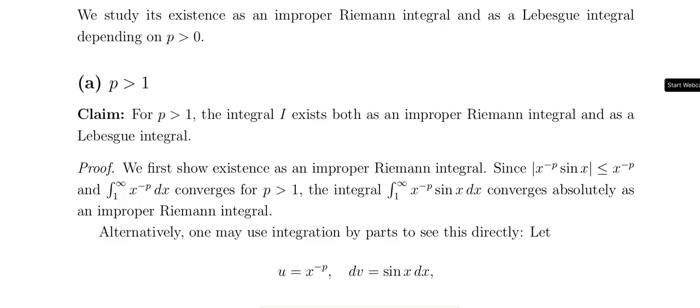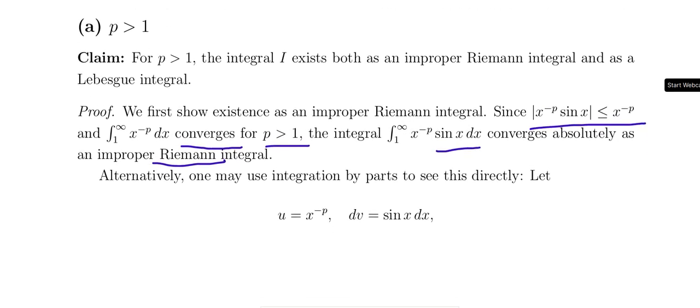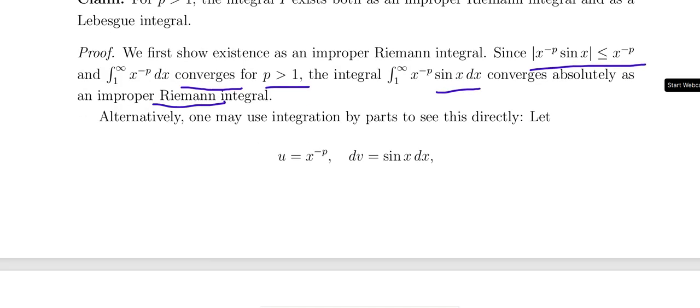That is, the modulus of x^(-p) sin x is less than or equal to x^(-p). So the integral from 1 to infinity of x^(-p) dx converges for p greater than 1. So this integral of x^(-p) sin x dx converges absolutely as an improper Riemann integral. Okay, one limit is infinity, and sin of infinity oscillates. That is called the improper integral.